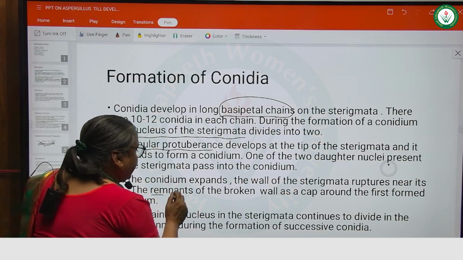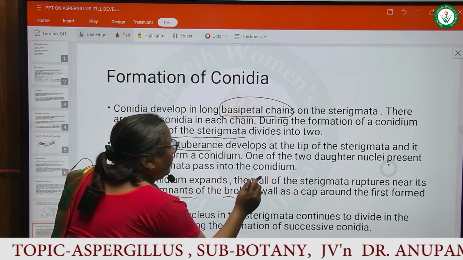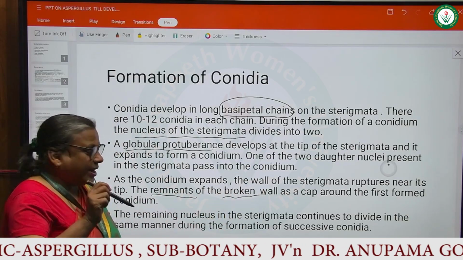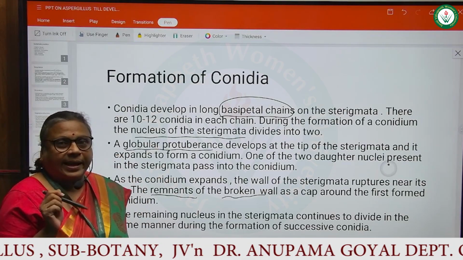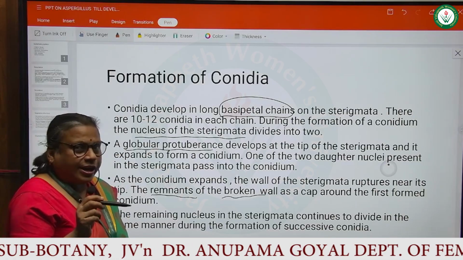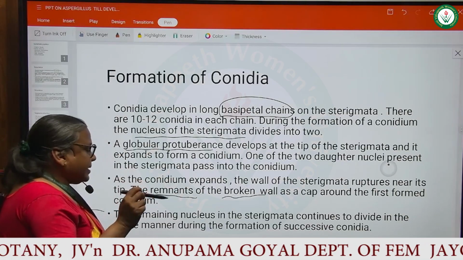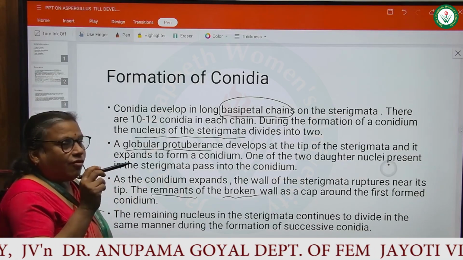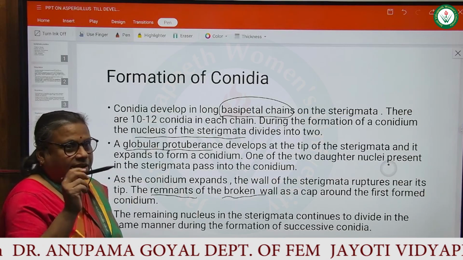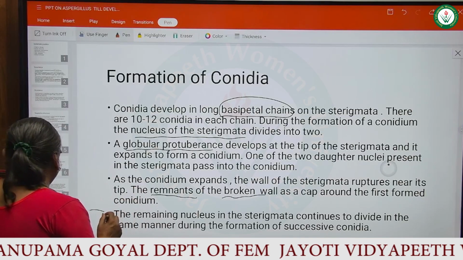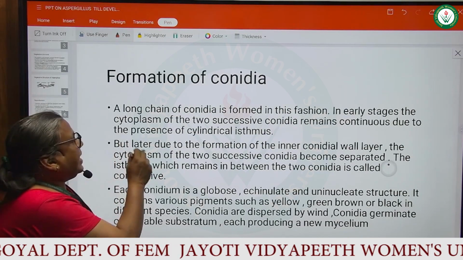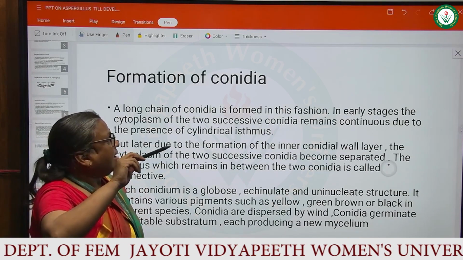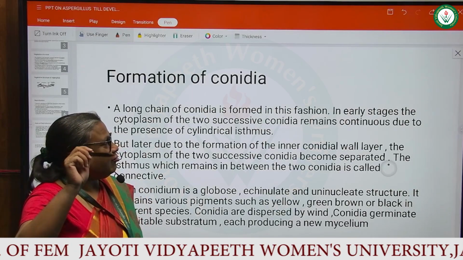The remnants of the broken wall form a cap around the first formed conidium. The remaining nucleus in the sterigmata continues to divide in the same manner during the formation of successive conidia. A long chain of conidia is formed in this fashion.